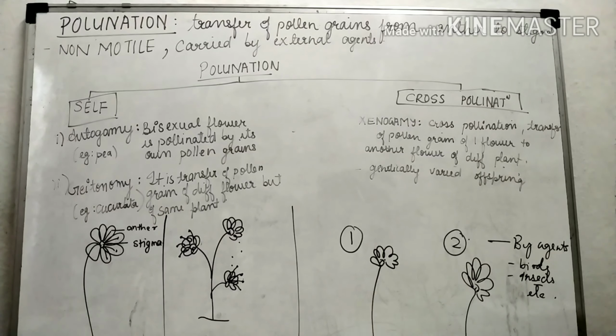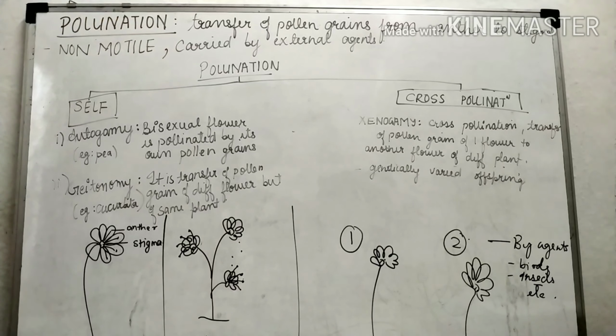Pollination is the transfer of pollen grains from anther to stigma. The main thing you have to remember is that pollen grains are non-motile and they are carried by external agents.